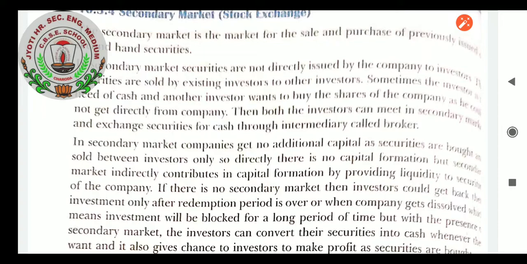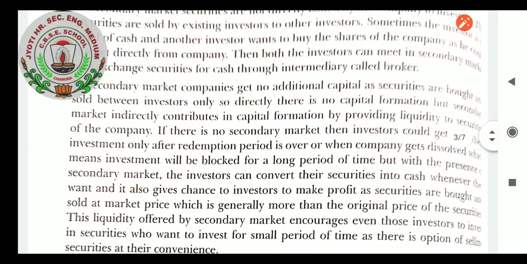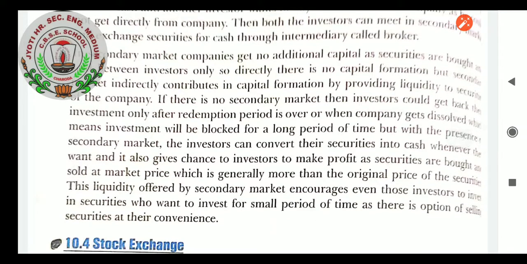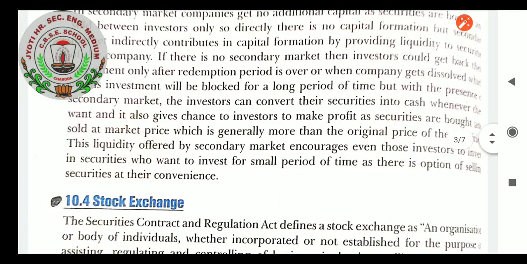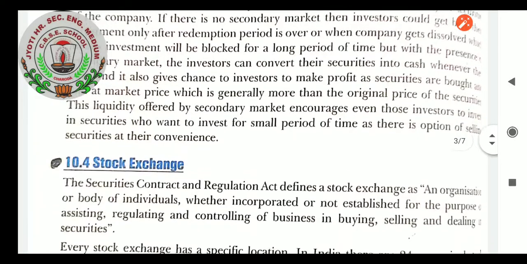But with the presence of the secondary market, investors can convert their securities into cash whenever they want, and it also gives investors chances to make profit, as securities are bought and sold at market price, which is generally more than the original price of the securities. This liquidity offered by the secondary market encourages even those investors who want to invest for a small period of time, as there is the option of selling securities at their convenience.